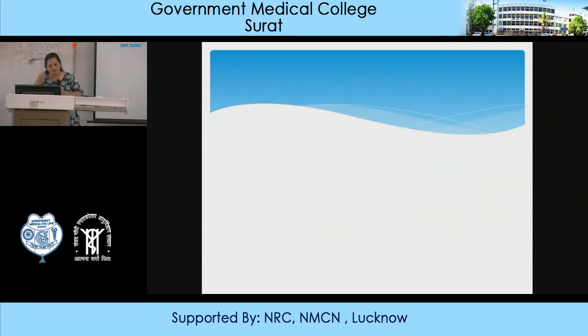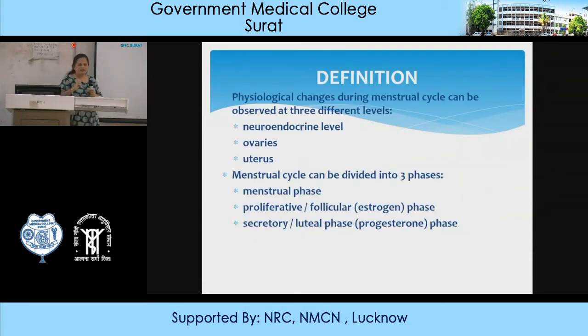The physiological changes due to the menstrual cycle occur at different levels. The neuroendocrine level is very important, they control it. Then the ovarian level, as we have seen in the ovarian cycle. Then you have the uterine changes in the endometrium, and it can be divided into three phases. The menstrual phase, where the menses takes place. The follicular or proliferative phase, which is the estrogen phase. Even some progesterone acts, but it is usually the estrogenic phase. Then the secretory luteal phase under the progesterone. So these are the different phases of the menstrual cycle, the uterine changes which will occur in the endometrium.